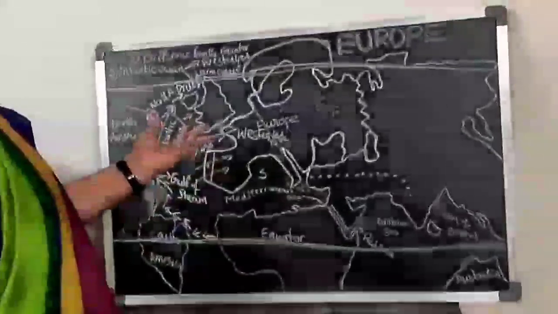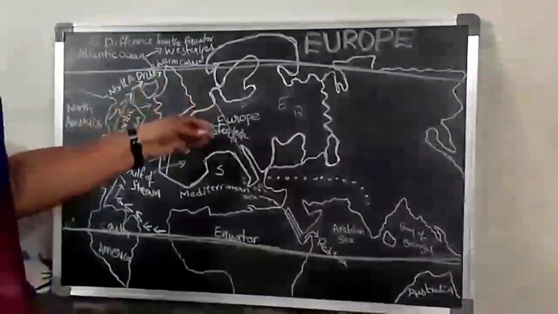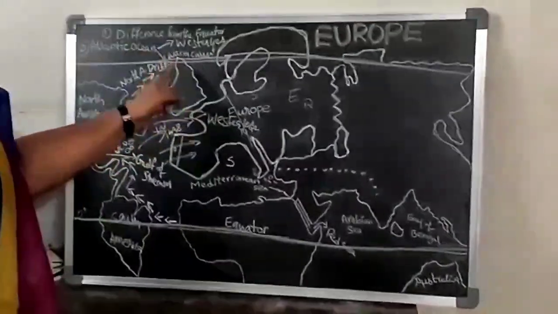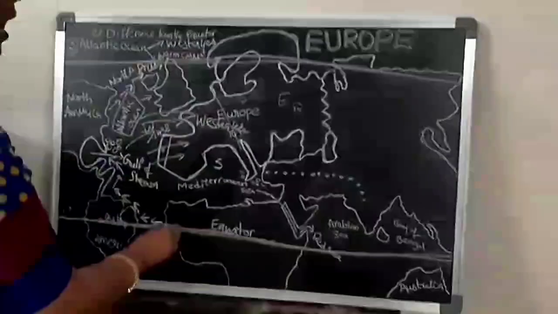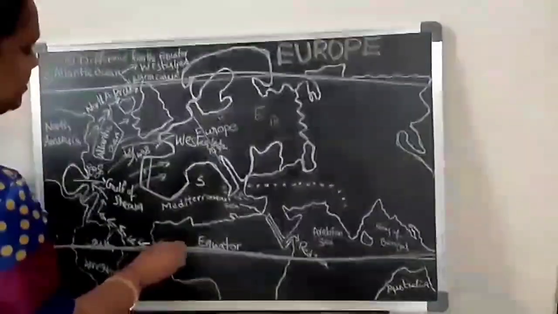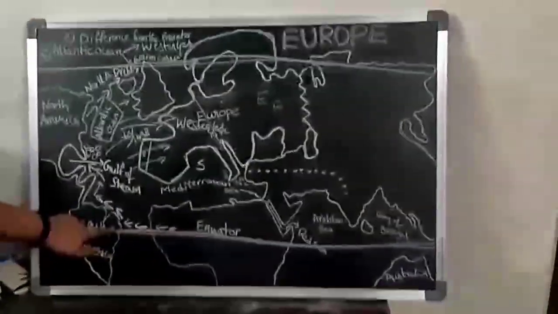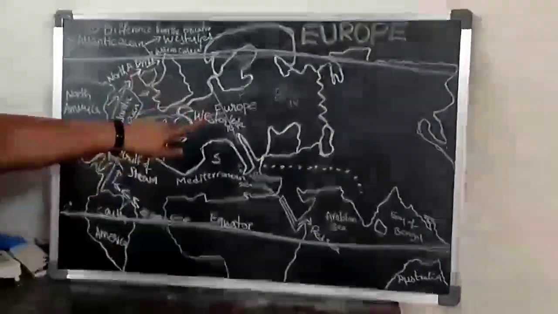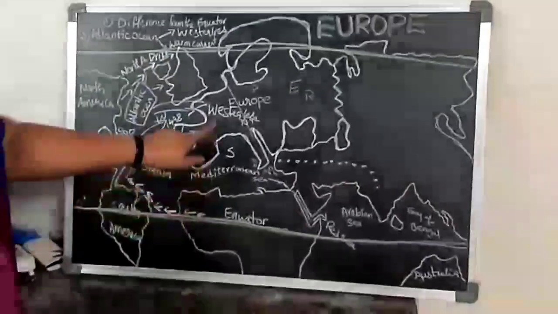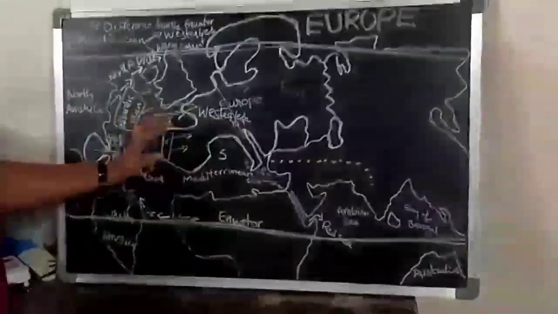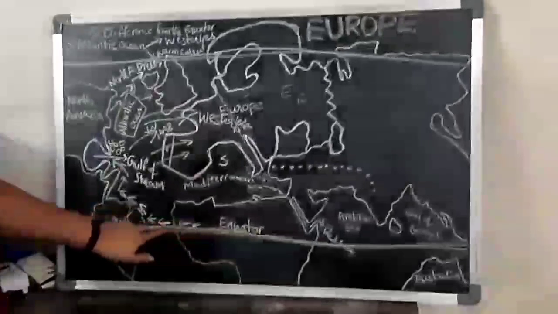What are the warm currents? Of course, westerlies are also warm, but the second thing, warm currents, are coming from the equator, like this. Did you get my point? Two winds, remember that: westerlies and warm currents. Westerlies are from the Atlantic Ocean, warm currents from the equator.